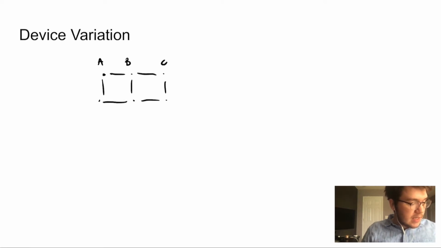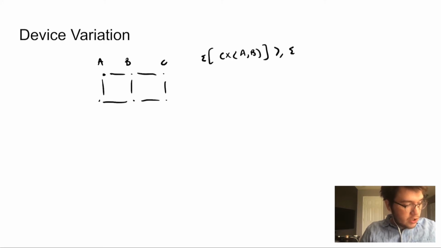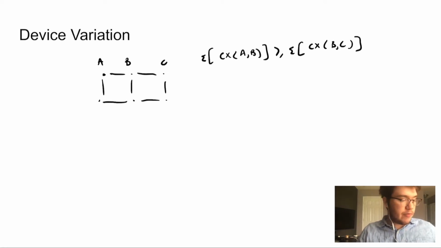So we might expect that the error of a gate between A and B might be greater than the error to execute the same type of gate on B and C, for example. So we would want to avoid using lots of instances of gates on A and B, and instead prefer to use lots of gates using B and C because there's less error here.